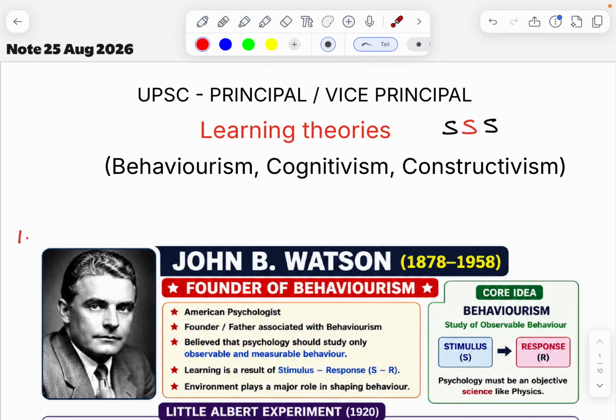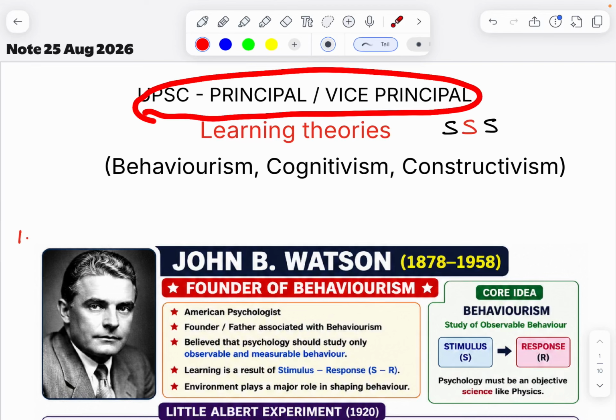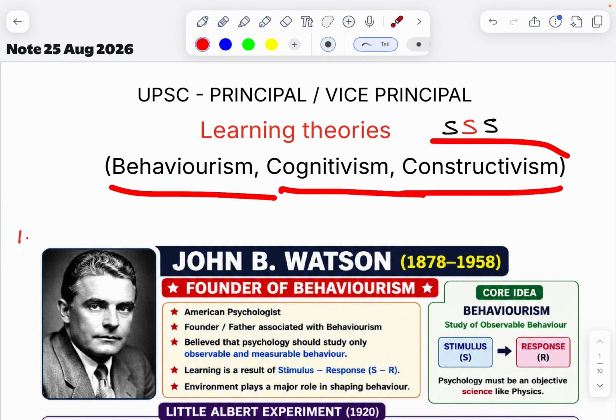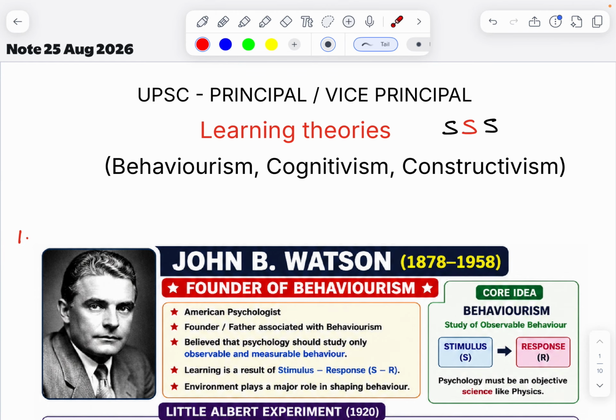Good morning. In UPSC Principal Vice Principal Preparation, today our topic is learning theories. Behaviorism, cognitivism, constructivism. Today we are discussing these three topics.